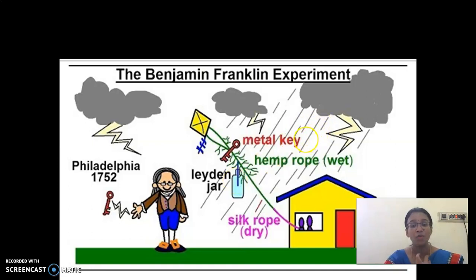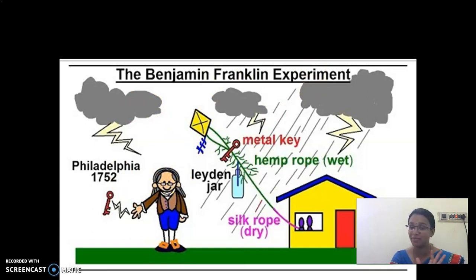A strong storm occurs. At that time it rains and lightning occurs. When this lightning occurs, the current passes through this key, so he is able to feel a shock. So he named it electricity. Clear? He found this in the year 1752.